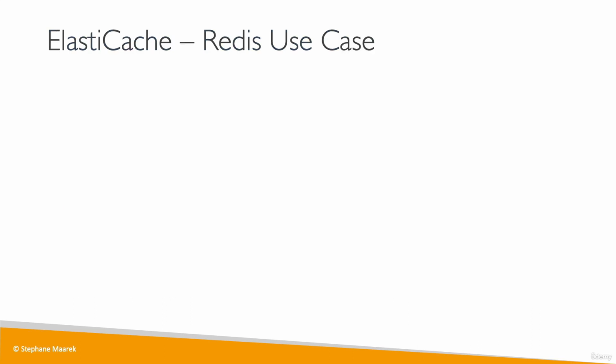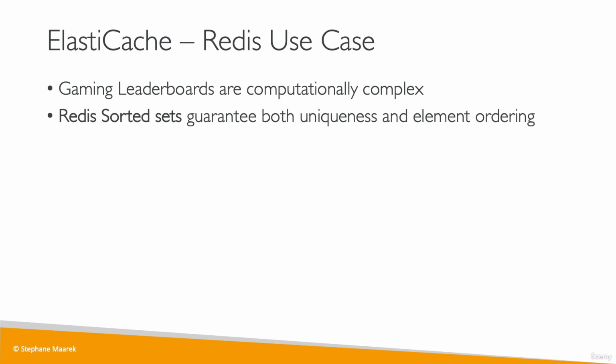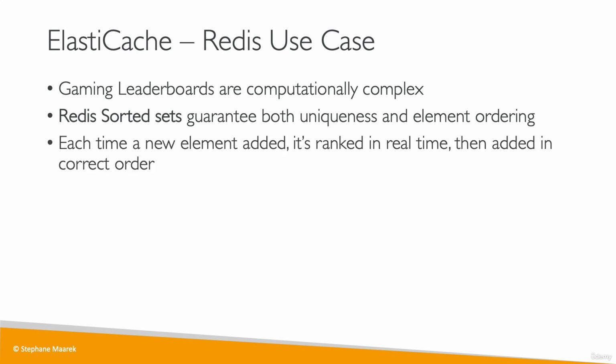So now let's talk about the use cases for Redis, and there's one you need to know going into the exam. It is around creating a gaming leaderboard. So it is very complex. The idea is that you want to say who is number one, who is number two, who is number three at any moment in time for your game. And so there is a feature in Redis called sorted sets, which guarantees both uniqueness and element ordering. And each time an element is added, it is going to be ranked in real time